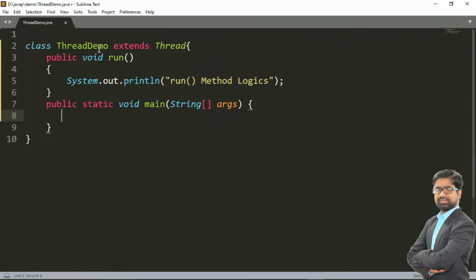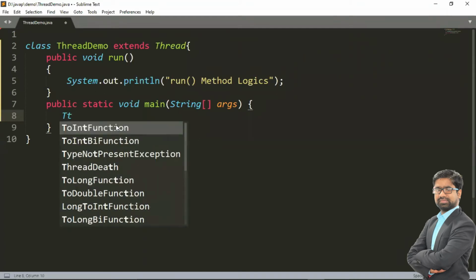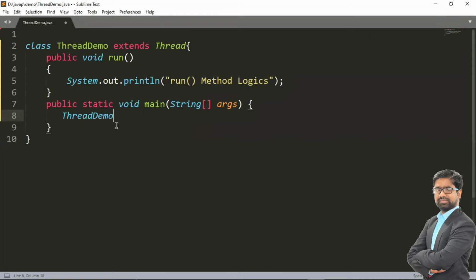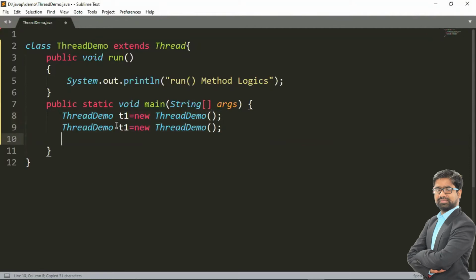So we have a class called ThreadDemo, and we are extending the Thread class. It means my ThreadDemo is a thread class. We have a run method, public void run, and we can implement the run method logic here. Now let me create my thread objects. ThreadDemo t1 I am creating, which means one thread object is created. Now let's create two more threads, T2 and T3.